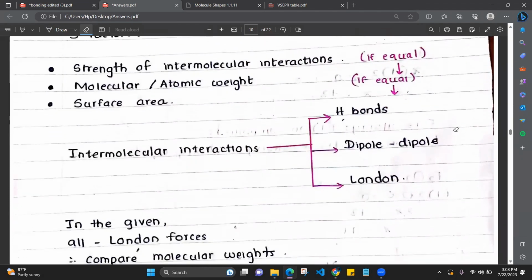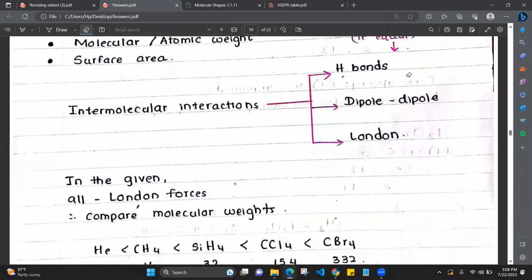Okay. Then, hydrogen bonds means between hydrogen and a more electronegative atom, the bond is formed in a compound. That is the hydrogen bond. If there is hydrogen and a more electronegative atom, like nitrogen, oxygen, or fluorine, a hydrogen bond will be formed. Dipole is there in polar molecules.